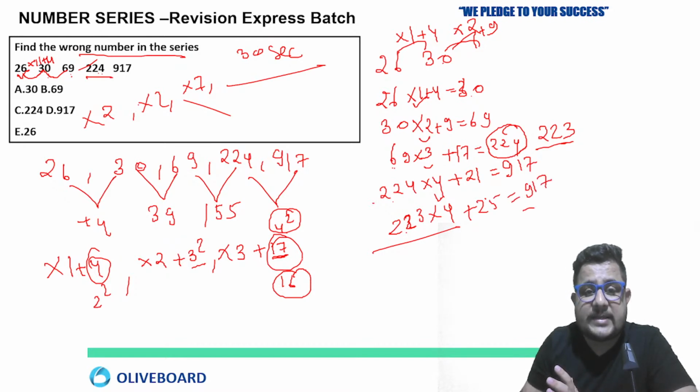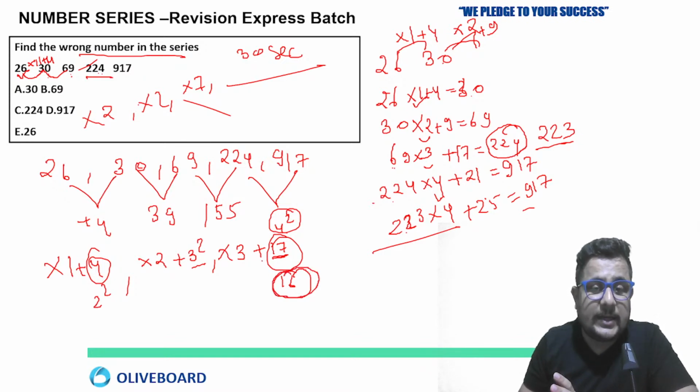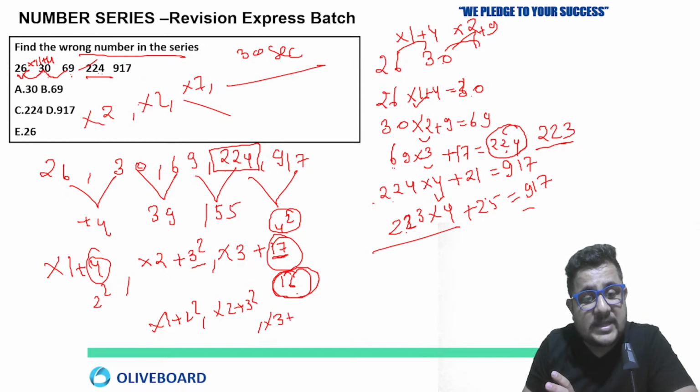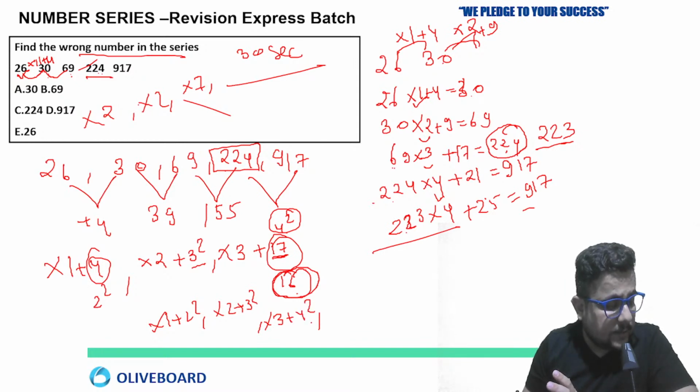So when we add 16 instead of 17 we get the right logic, which means 224 is the wrong number, because the whole series follows that pattern. The pattern is multiply with 1 plus 2 square, multiply with 2 plus 3 square, multiply with 3 plus 4 square, right? Are you getting it?